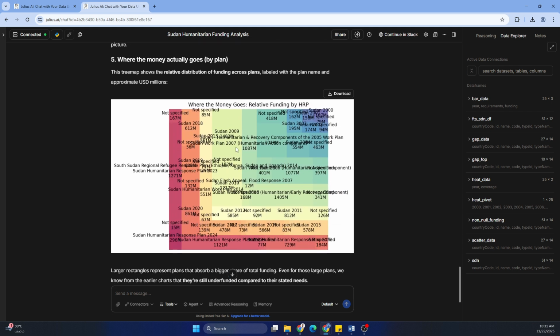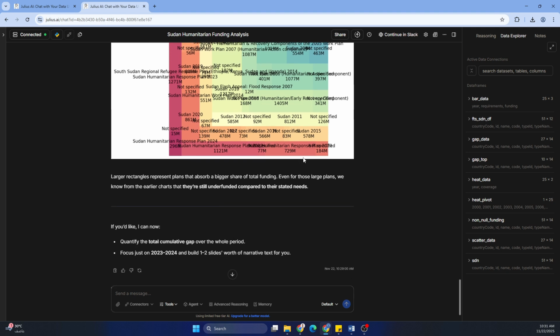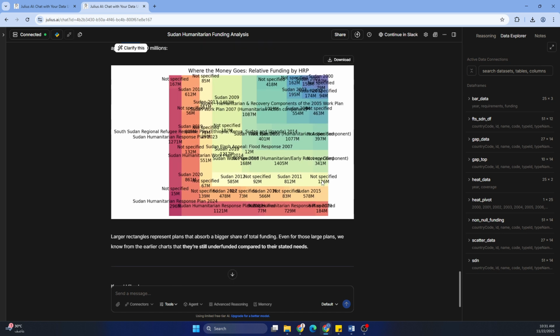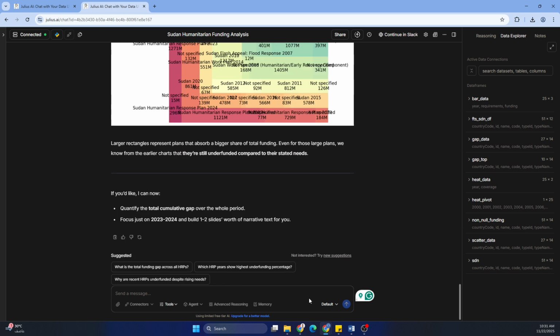So basically, this chart it has created is where we asked it to create a tree map. It's not showing perfectly because it wants to show everything and it's overcrowded, so we can say create maybe for the past 5 years. Yeah, we can ask specific questions.